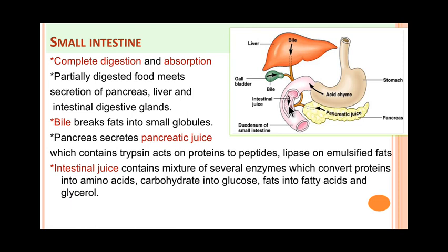That means digestion in the small intestine begins by conversion of acidic food into alkaline by the secretions from the liver, bile, and the intestinal juices, and from the pancreas the pancreatic juice helps in the digestion. So the small intestine is the site for complete digestion.